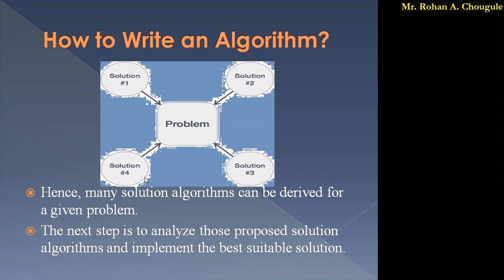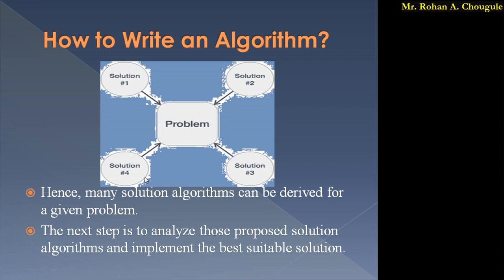So after writing the algorithm for a given problem, what next step comes? The next step is to analyze those proposed solution algorithms and implement the best suited solution. As we have n number of solutions, among them we have to choose the one that is best suited, and for that we have to analyze the algorithms. So in the next lecture we are going to study how to analyze, and what the different ways are to analyze our proposed algorithm. Okay, so we'll stop here.